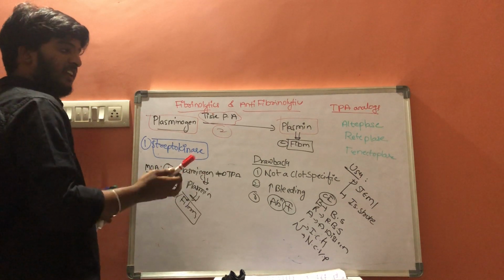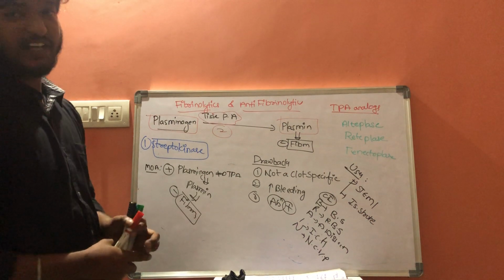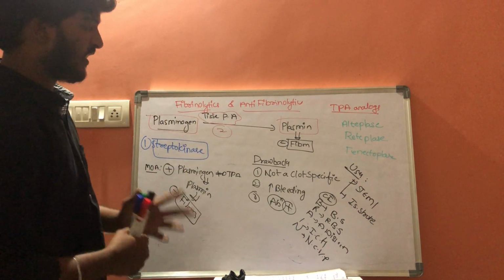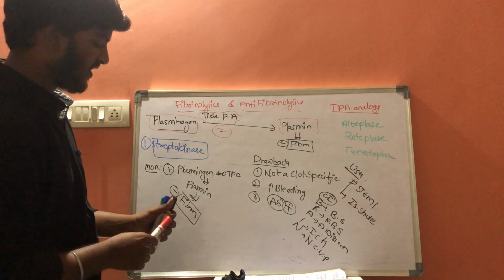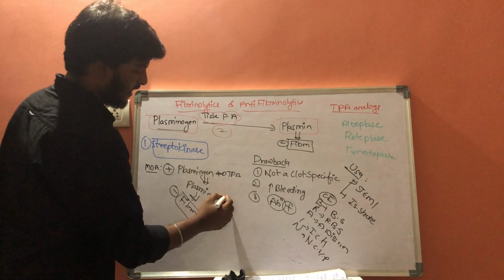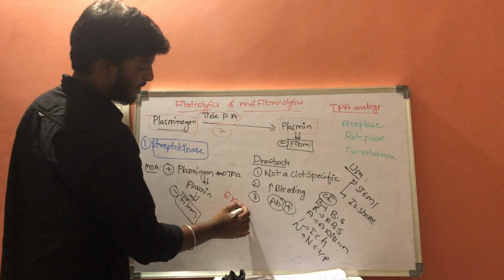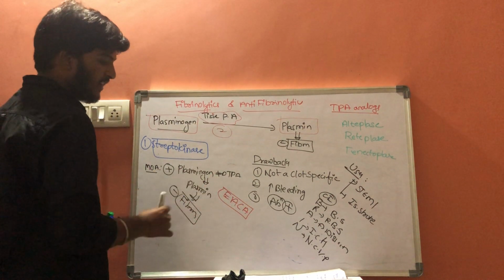So they will increase the fibrin content, and if there is an increase in fibrin content, it results in coagulation. What are the two drugs which act as antifibrinolytics? First one is epsilon amino caproic acid.